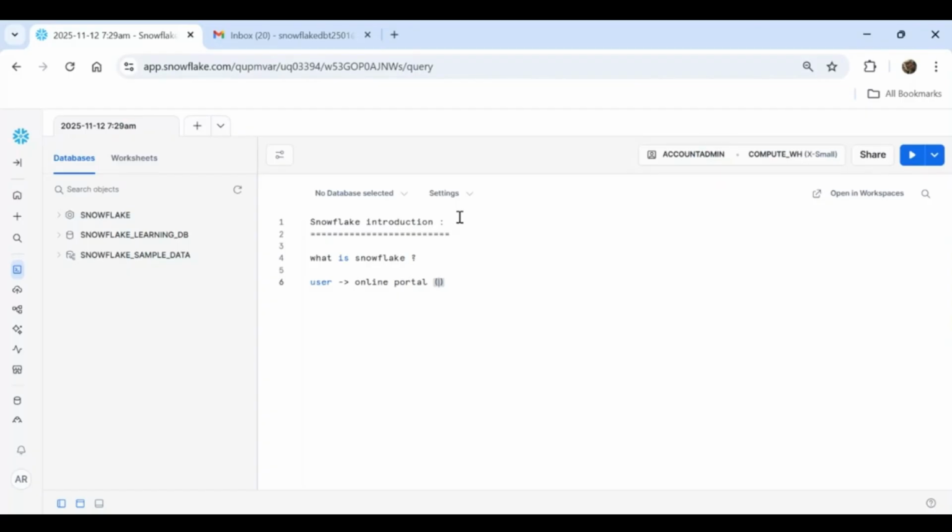Whenever you purchase an item from the online portal, you provide all your details, like your customer details, your phone number, your email address. Along with that, say you booked a flight ticket, so you reserved a seat, and one PNR number has been generated, right?